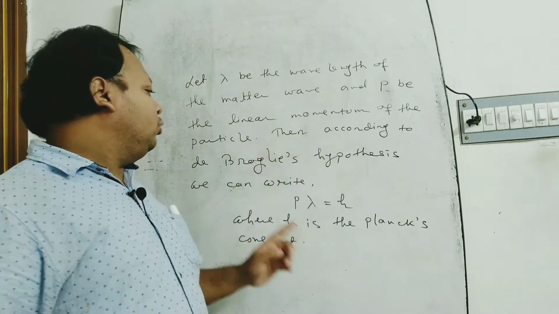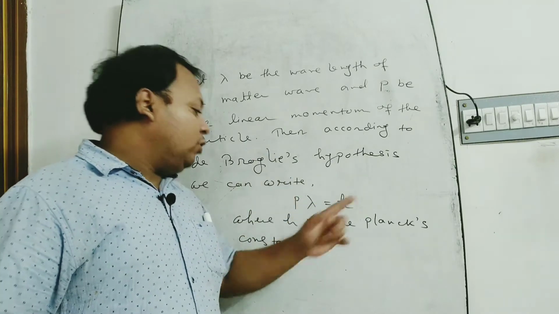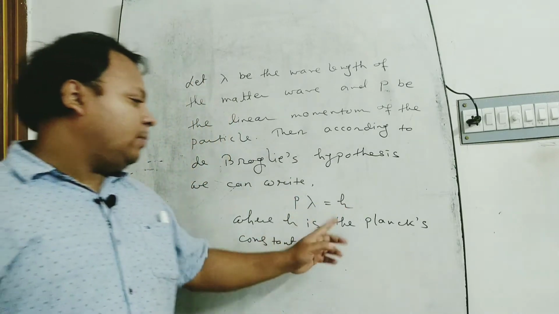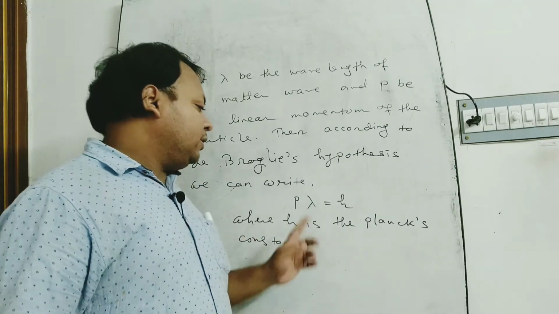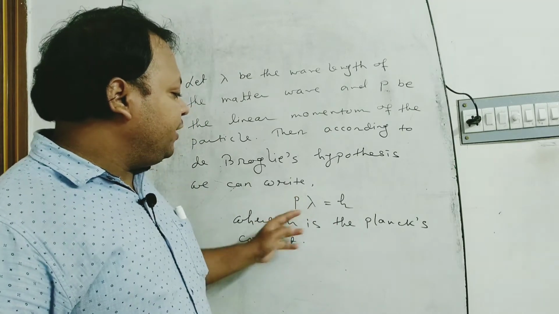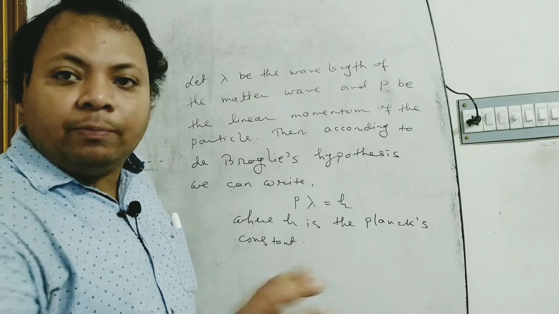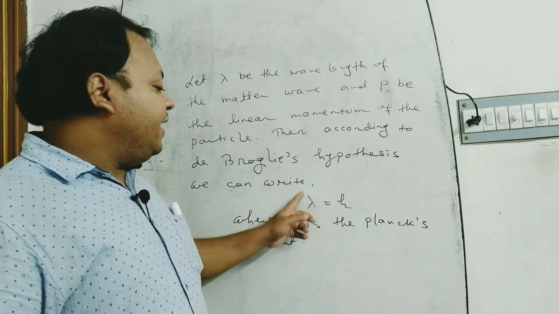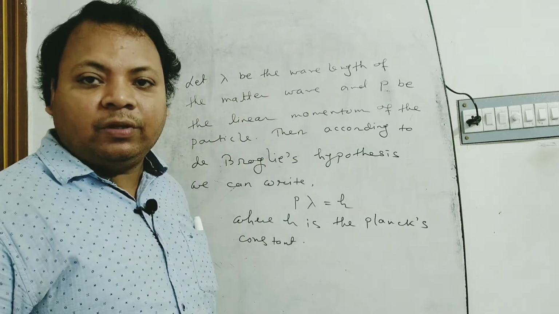Then according to de Broglie's hypothesis, we can write p lambda is equal to h, where h is the Planck constant. Here p is the linear momentum of the particle, which shows the particle nature, and lambda is the wavelength of the matter wave.